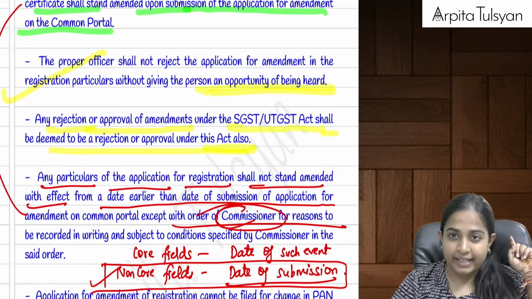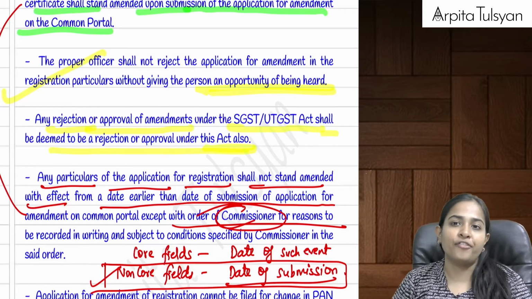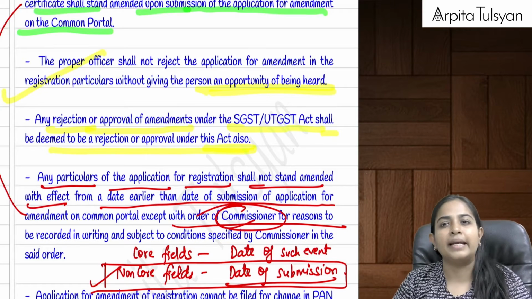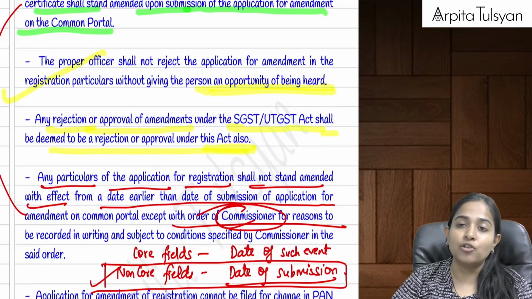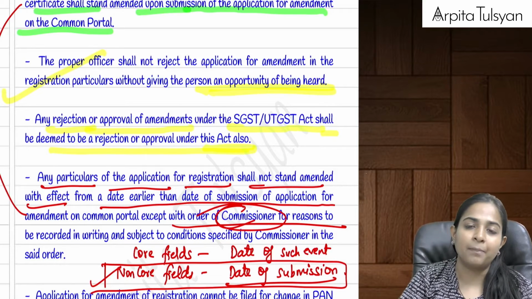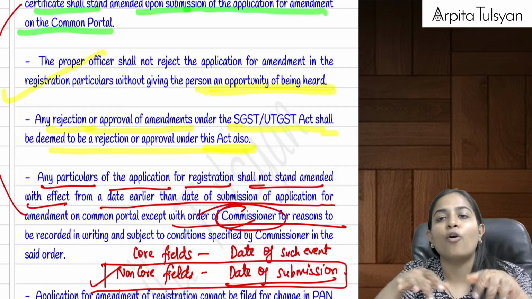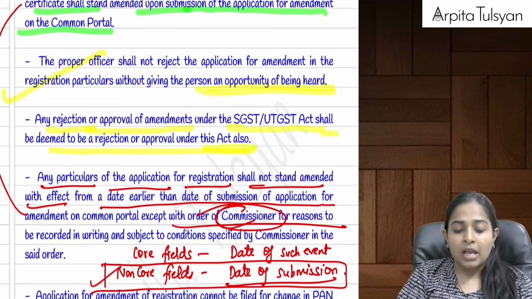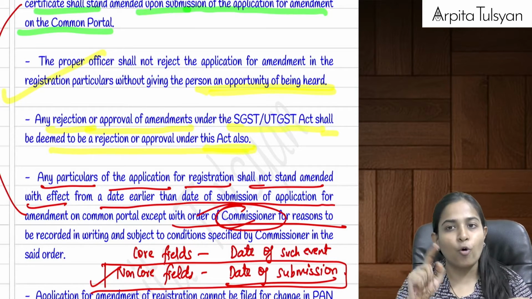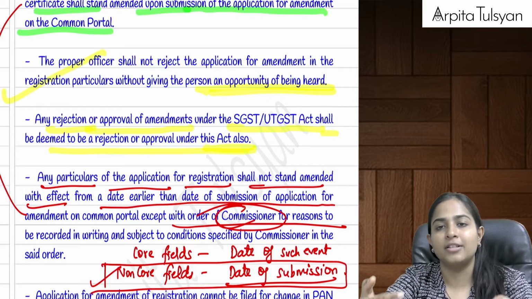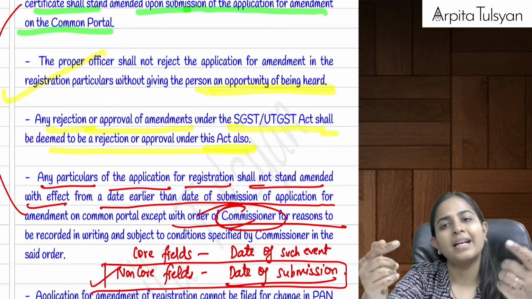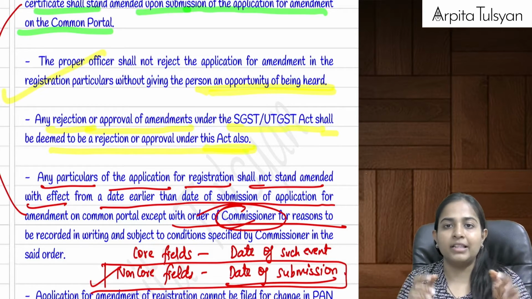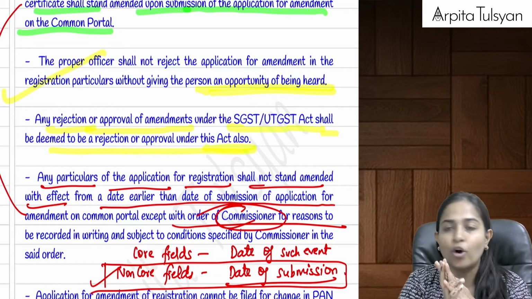But in case of non-core fields, for example when the mobile number or email ID is changing, or any other changes happen, it will be deemed that the changes have taken place from the date of submission of the online application form. Now just try to understand. In case of core fields, you submit it on the GST portal, and then the portal forwards the application to the proper officer, and he decides whether the amendment should be allowed or not.